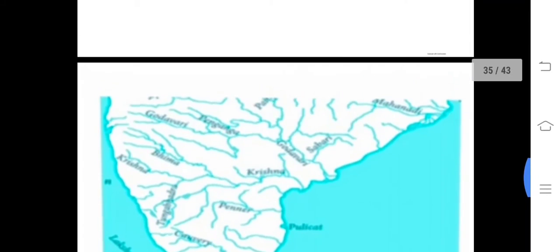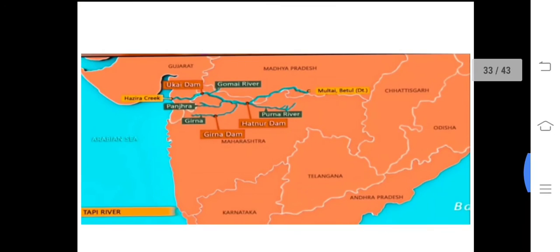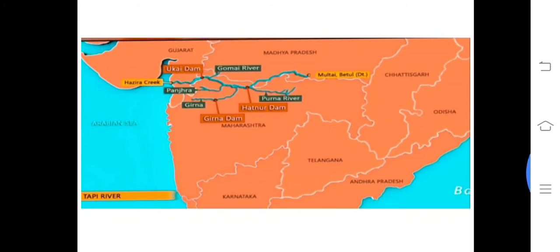You see, and you go and see the Tapi river. Tapi. Yes, you can see from Madhya Pradesh it originates from Multai. Okay, and from here you can see most of the drainage basin is located in the Maharashtra region. Correct. And a little part is also located in the Gujarat region. Same Gulf of Khambat.